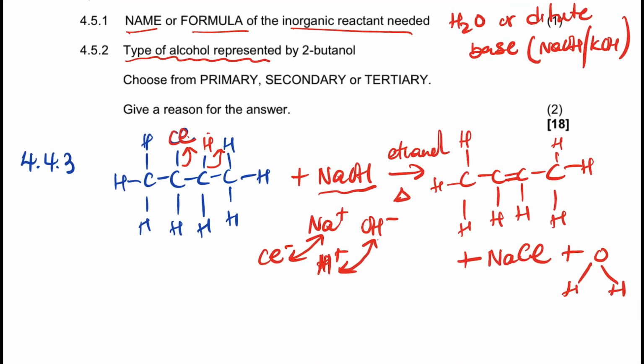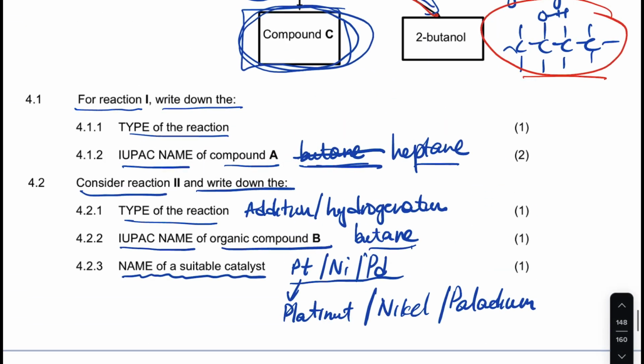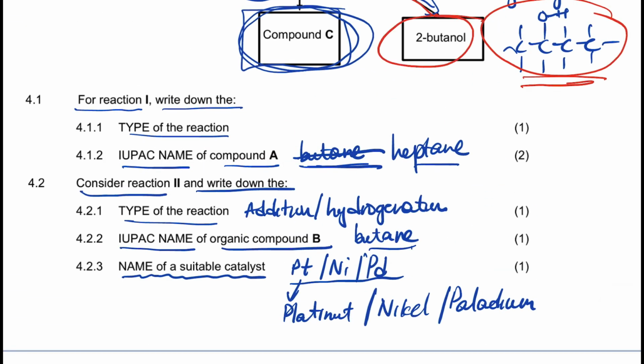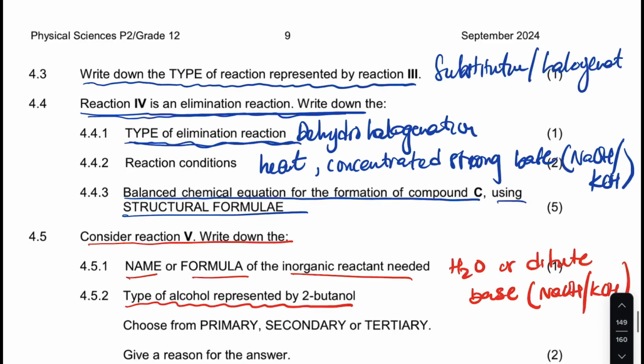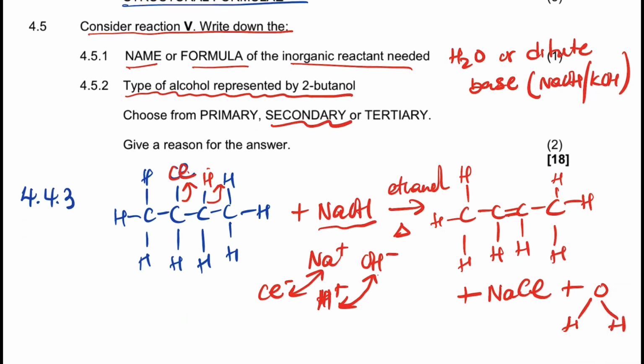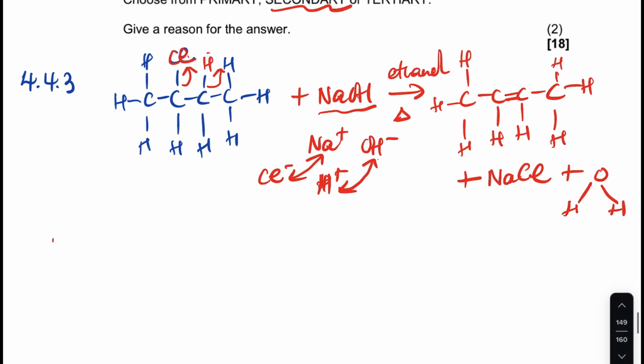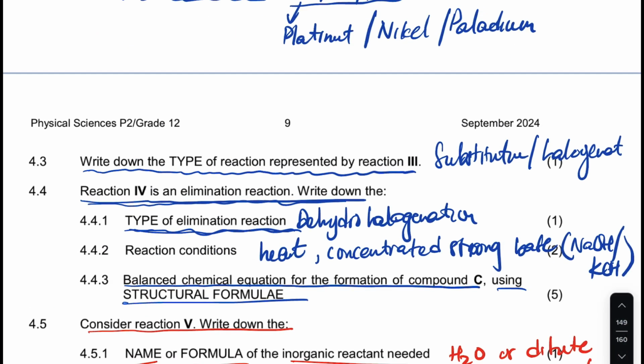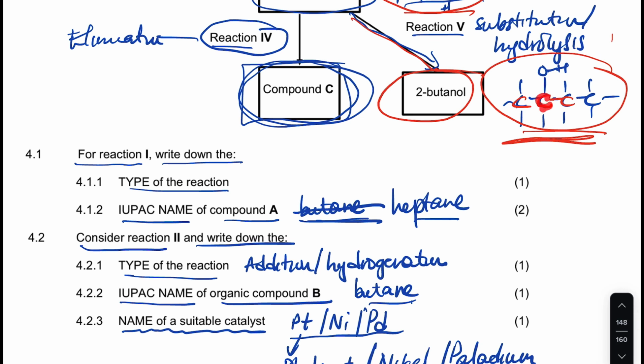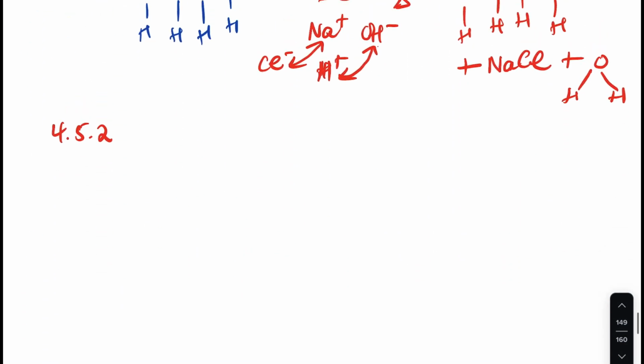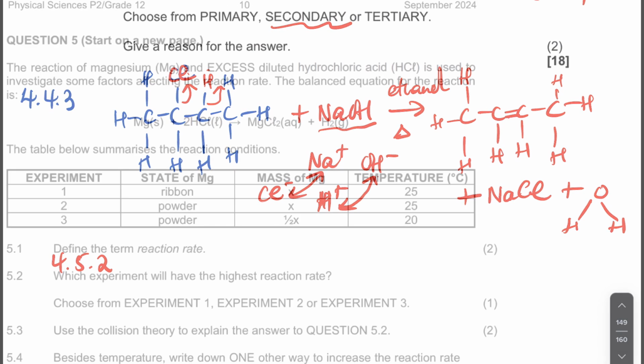Now it says type of alcohol represented by 2-butanol, which is this one. This one, what type of alcohol is this one? You can see the carbon is bonded with 2 carbons. It's a secondary. It's a secondary. And then your reason here, 4.5.2, you can say the carbon, I'm not going to write it, guys. In which you explain that, you say the carbon, which is this one, that is bonded to the hydroxyl, is bonded to 2 carbons. There, that's what you say. Guys, I hope that makes sense. That's it for this question.